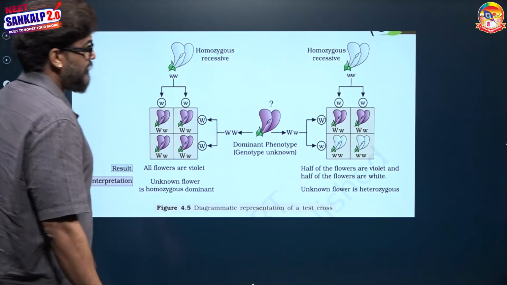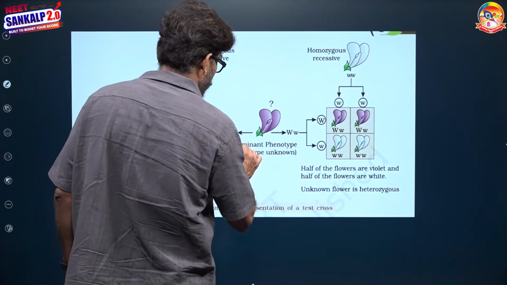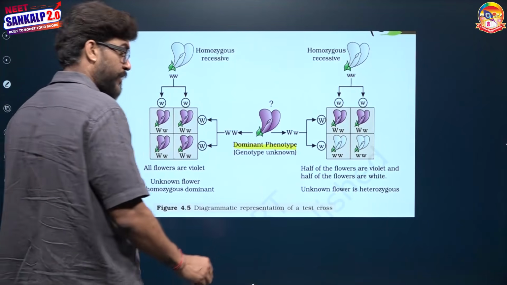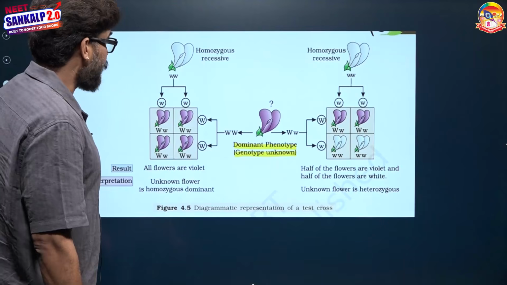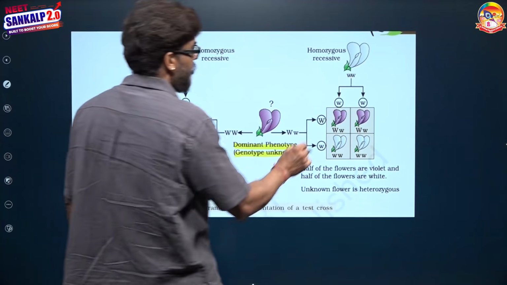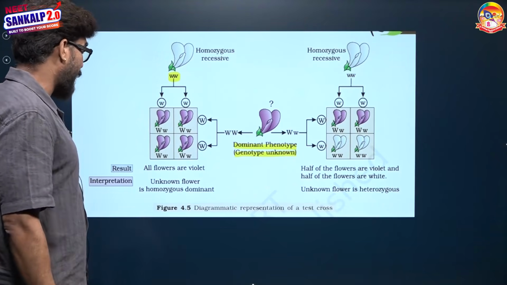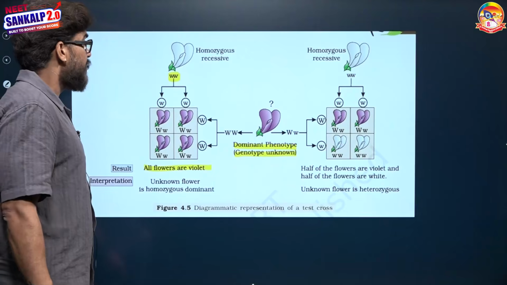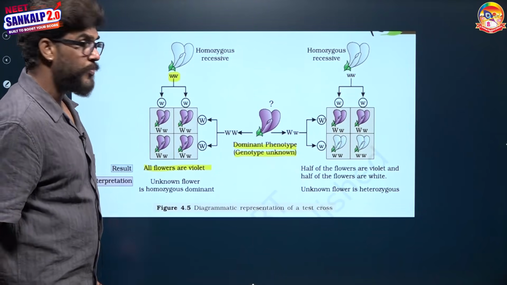Here it is showing that the plant showing the dominant phenotype, we don't know genotypically whether it is capital T small t or capital T capital T; the genotype is not known. Now to know it, we will cross it with the recessive parent, and if after the cross with the recessive parent all flowers are violet, it means the plant showing the dominant phenotype was homozygous dominant.